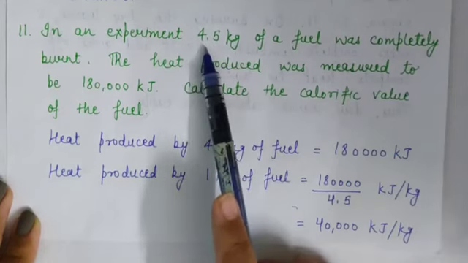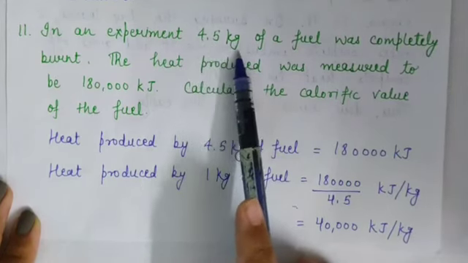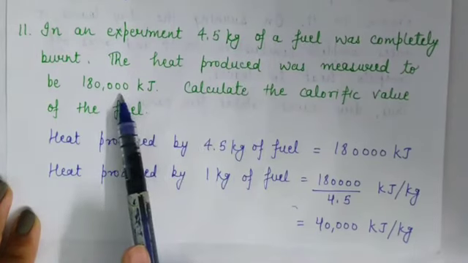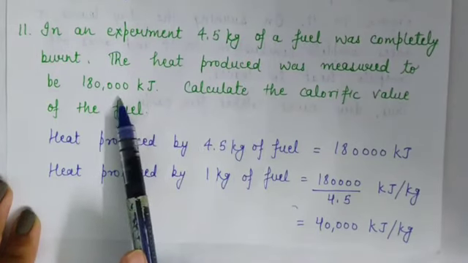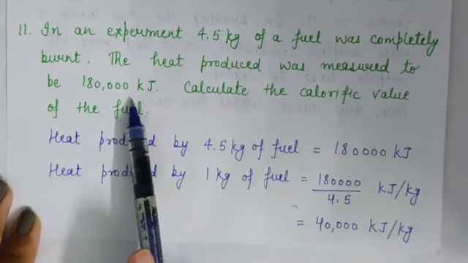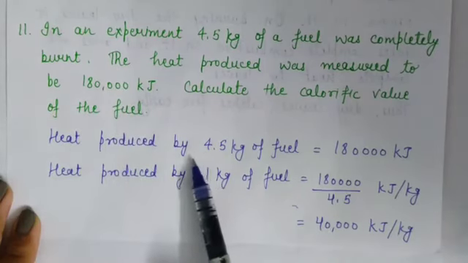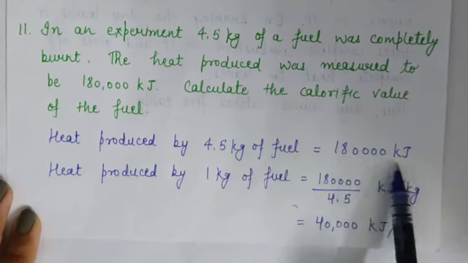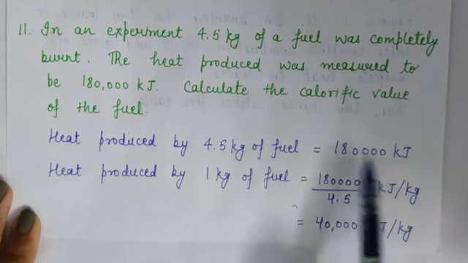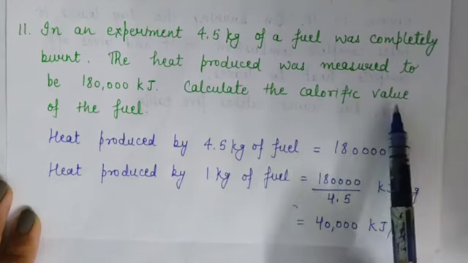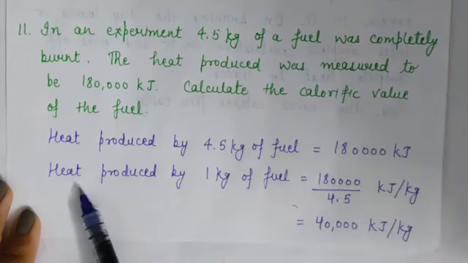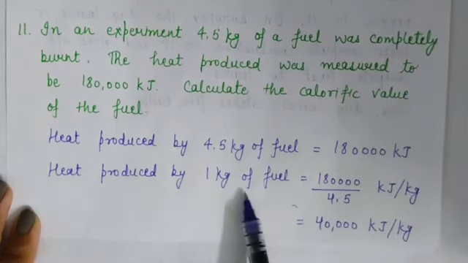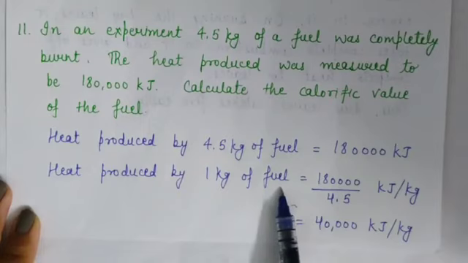Heat produced by 4.5 kilogram of fuel is this. So, how can we calculate heat produced by 1 kilogram of fuel? So, heat produced by 4.5 kilogram of fuel is 1,80,000 kilojoule. So, we have to calculate calorific value. It means we will calculate the heat produced by 1 kilogram of fuel. That is